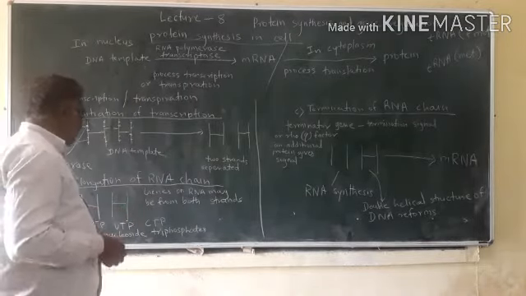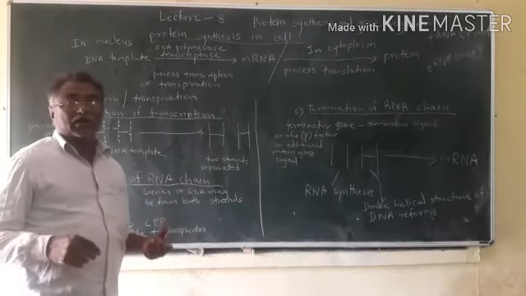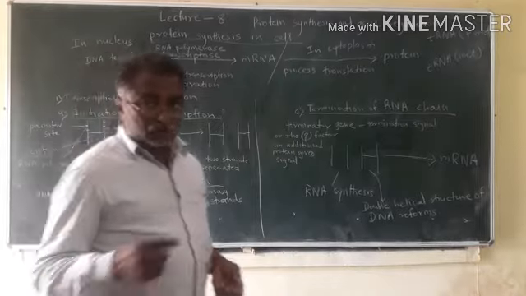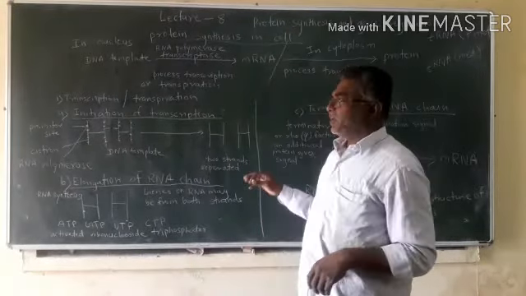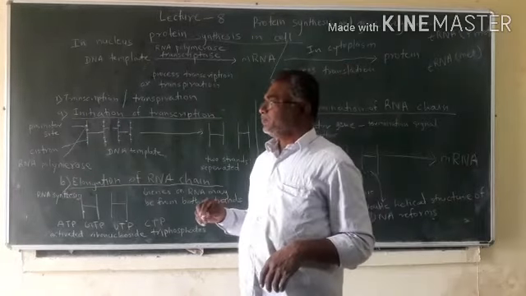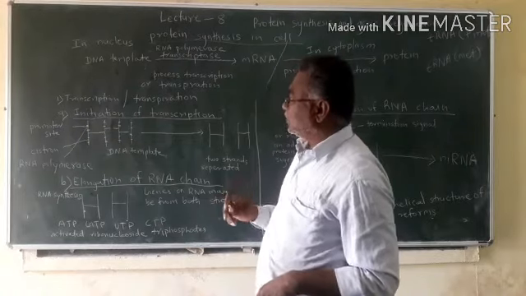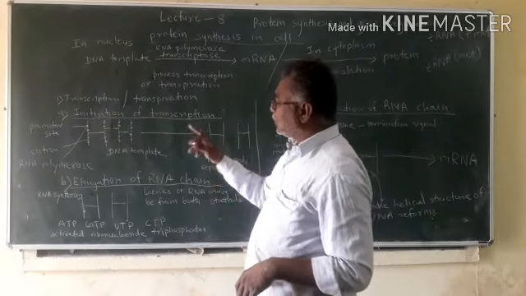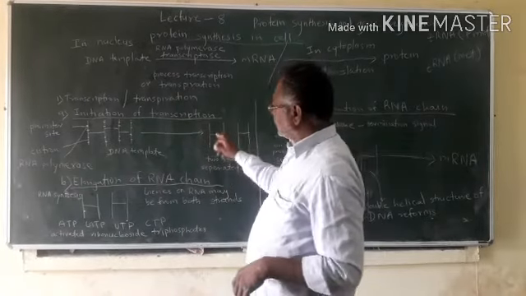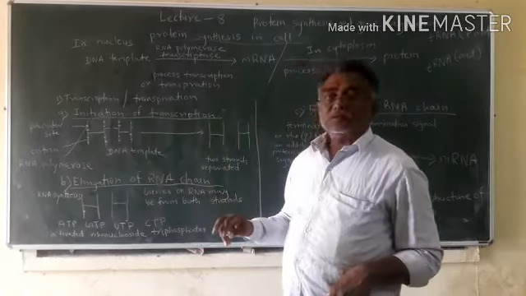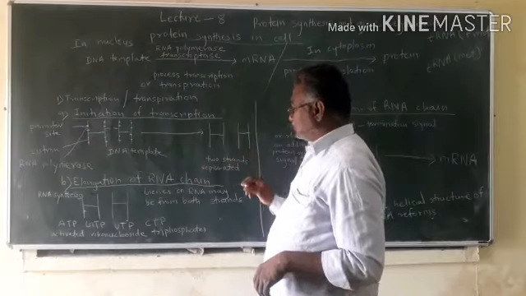When the genes on the RNA are from both the strands of DNA, it is called symmetrical transcription. When genes from only one strand go onto the RNA, it is called asymmetrical transcription.